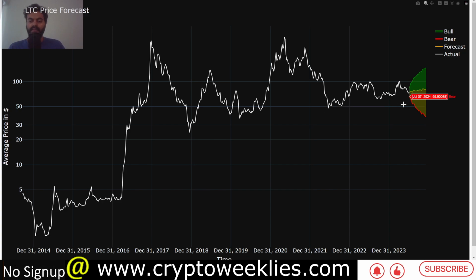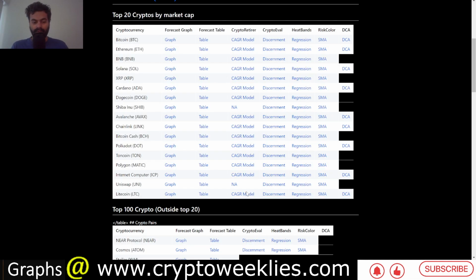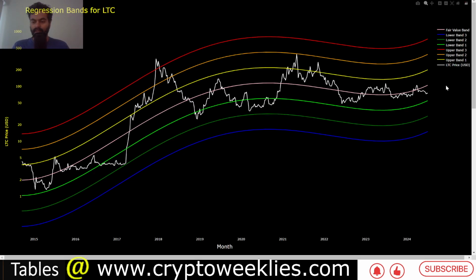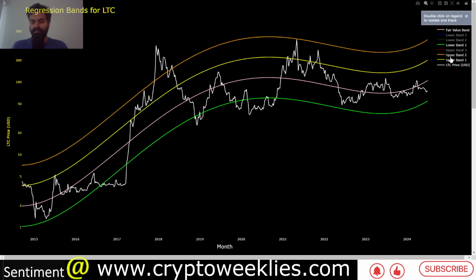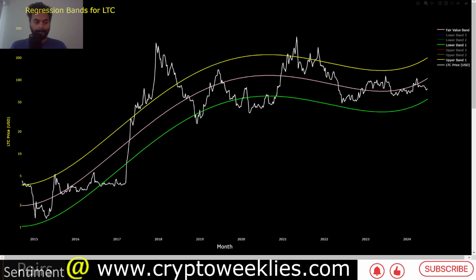So if there were any breakout to happen, one of the key levels to watch in terms of Litecoin's regression analysis is this. This is our polynomial regression based analysis of Litecoin. I'll get rid of some of the bands so that you can easily see what is happening over here.